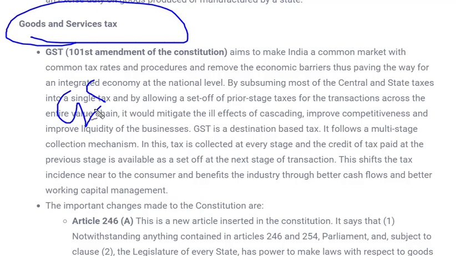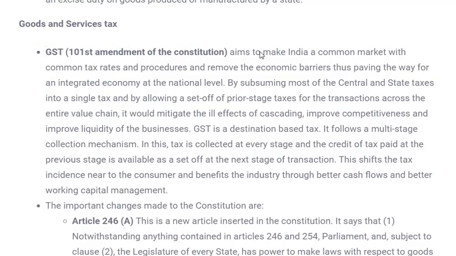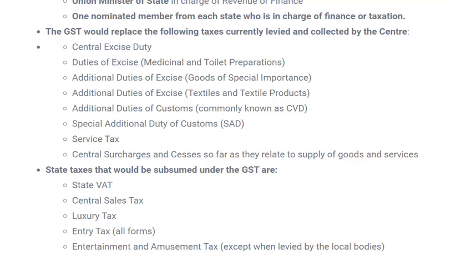So you have already learned and read much about the GST. Earlier we had several kinds of tax in our country. That means at central level we had central excise duty, duties of excise, additional duty, and at state level we had state VAT, central tax. So there was lots of confusion and cascading of these taxes. That means people had to pay many kinds of taxes, and there were issues in return of taxes.